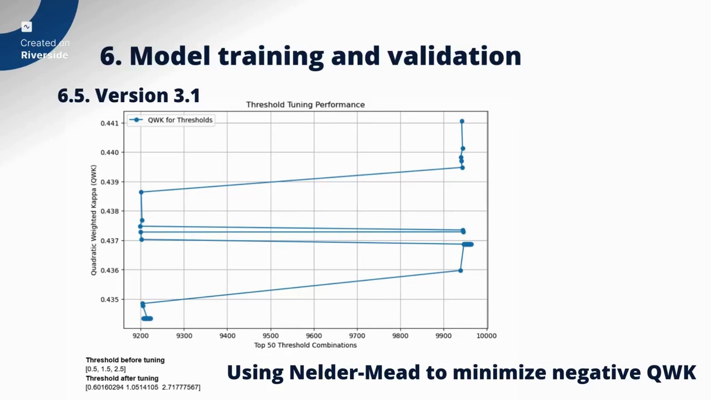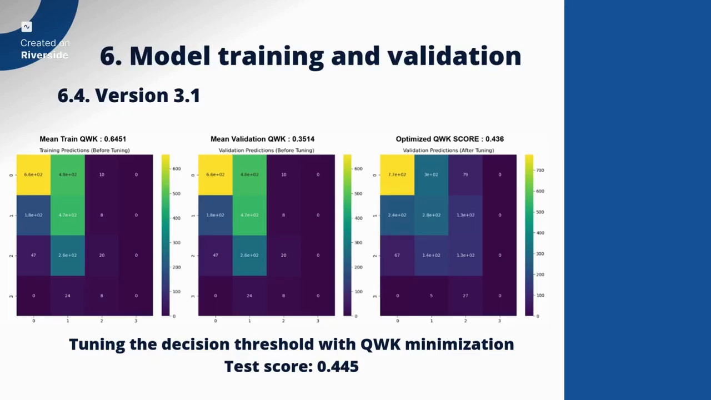And here's the result for version 3.1. As you can see, the validation score increased significantly after optimization. The submission score is 0.445, which is a relatively good score. So our team decided to settle with it.